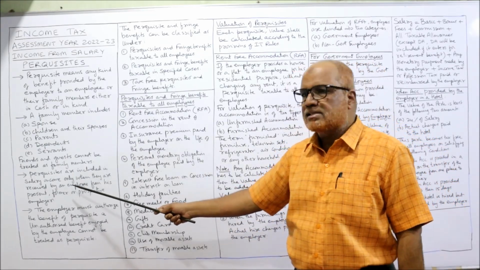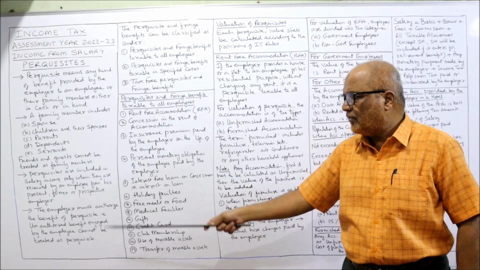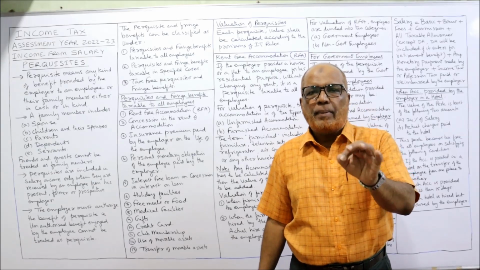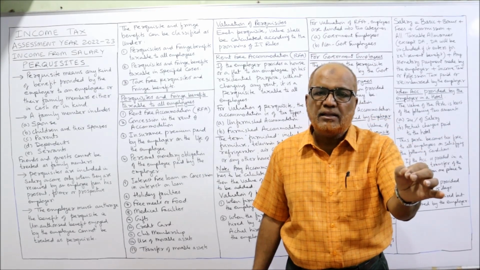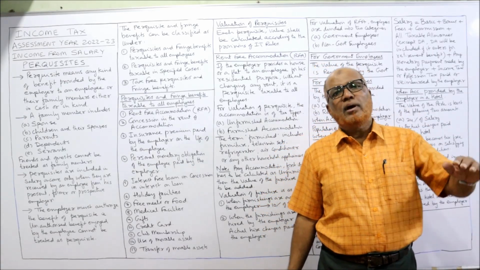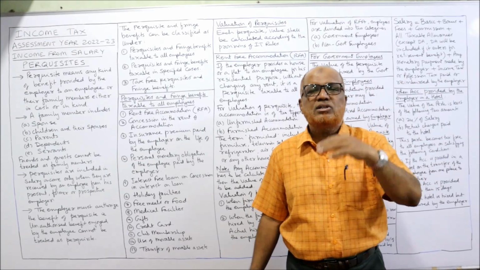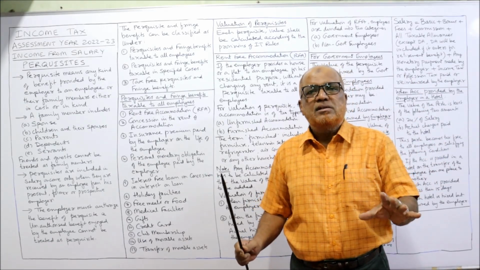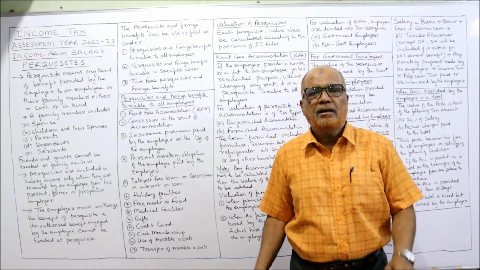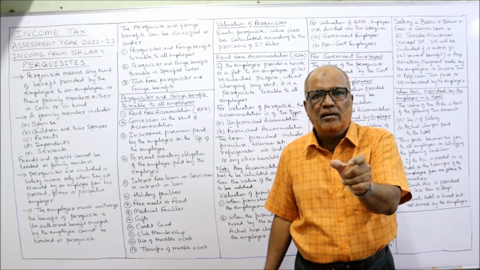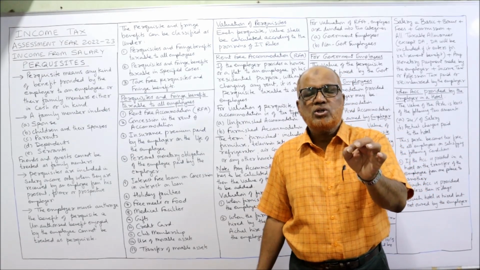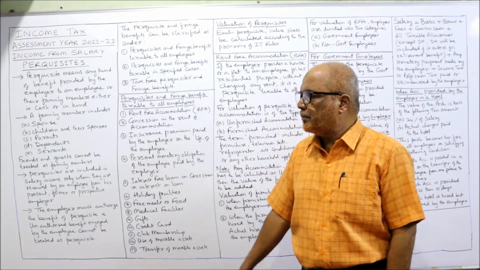Now, perquisites are included in salary income only when they are received from the present, former or prospective employer. That means the perquisite is taxable under the head salary only if it is received from the present employer or past employer or the prospective future employer. So if perquisite or benefit is received from any other person, it is not taxable under income from salary. It may be taxable under income from other sources. So the condition is, it must be received from the employer.